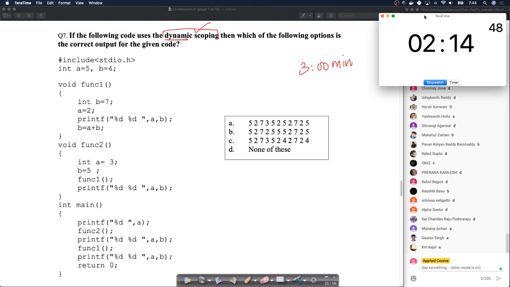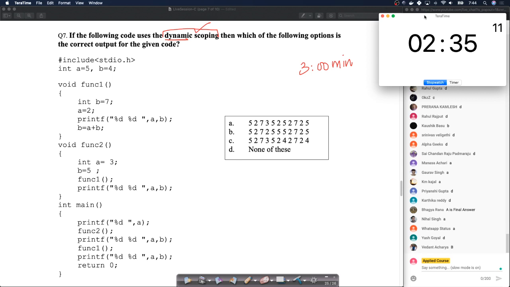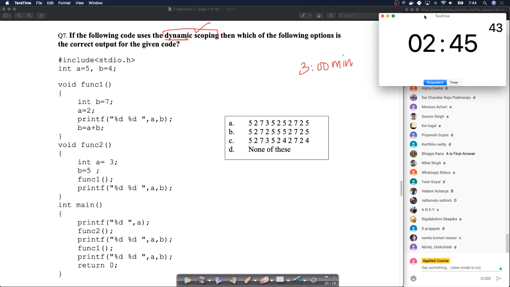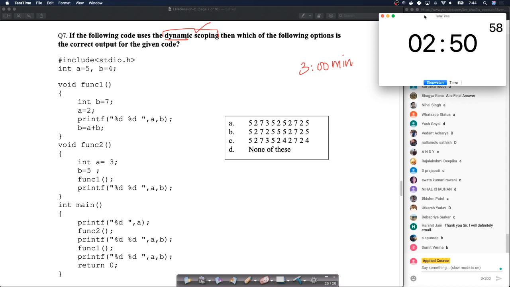Okay, I see a spectrum of answers. I see A, B, C, D, all 4 of them. Again, dynamic scoping is the key here. If you execute this on GCC, because a typical C programming language does not use dynamic scoping, you'll not get the answer here. But assuming that we use dynamic scoping is the question.